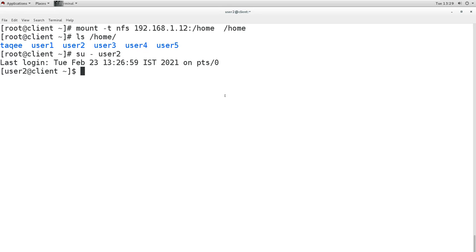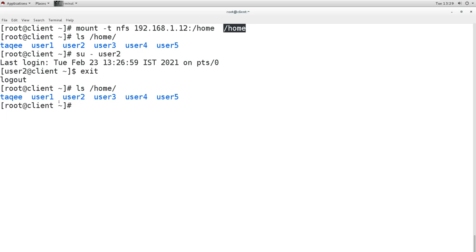Now one more thing, when we mount this home directory of the server onto our local machine, our local users' home directory will disappear. That means right now when we check this, it shows only the users' home directory of the server. It is not showing the local users' home directory. So if I unmount it, then when you list, you'll see the local users' home directory.